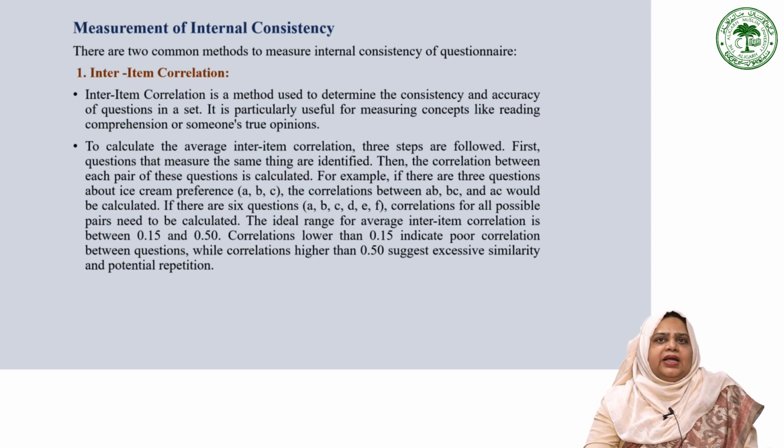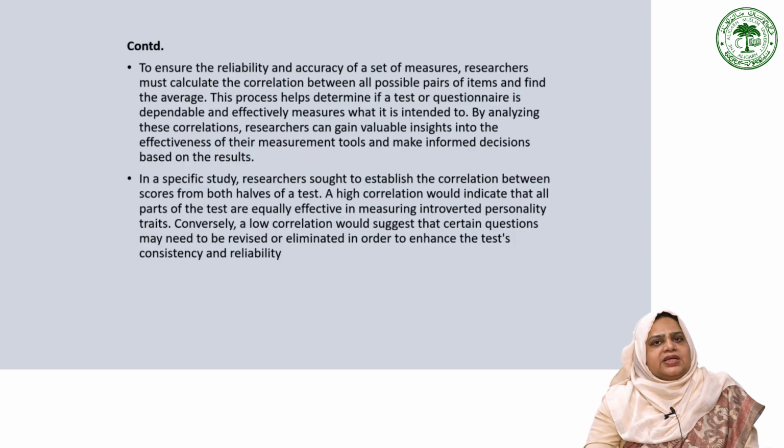By understanding the inter-item correlation, we can ensure that the questions we ask provide consistent and accurate results. It allows us to measure the effectiveness of our questions in measuring the desired idea or opinion. Researchers calculate the correlation between all possible pairs of items and then find the average, which helps ensure that the test or questionnaire is reliable and accurately measures what it intends to do. This process allows researchers to gain valuable understanding of the effectiveness of their measurement tools, and then they can make informed decisions about the results obtained.